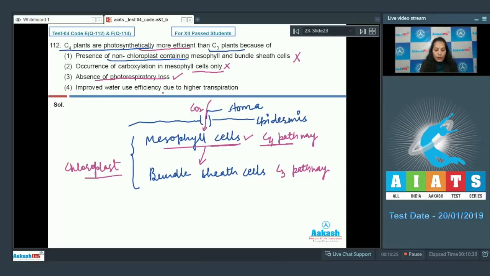Fourth, improved water use efficiency due to higher transpiration. No, it is not due to higher transpiration. Transpiration is low in case of C4 plants. So C4 plants are photosynthetically more efficient than C3 plants because of absence of photorespiratory loss. So the correct option for the given question is option number 3. Let's move on to the next question.